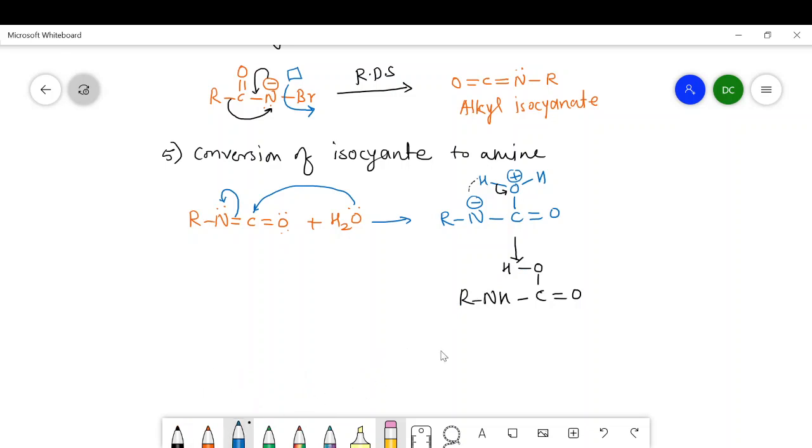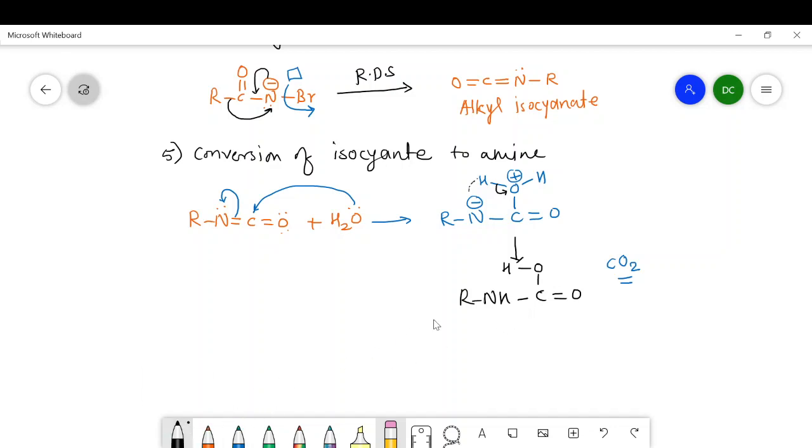Now look at the structure here. This is the carbon. Look at the structure here, you will find that there is a presence of carbon and two oxygens. So from this structure the CO2 molecule can be removed, and that process is called decarboxylation. So this type of compound undergoes decarboxylation.